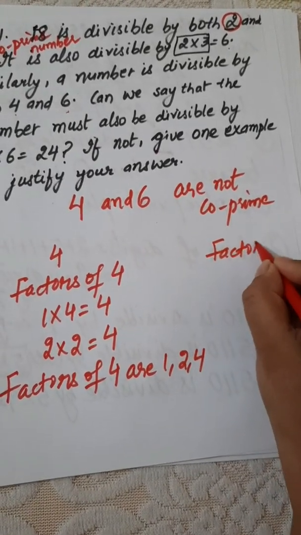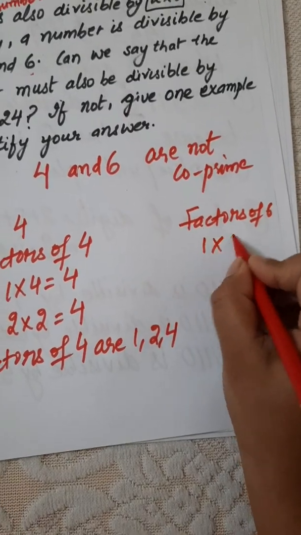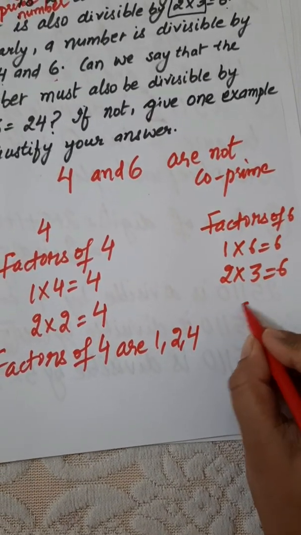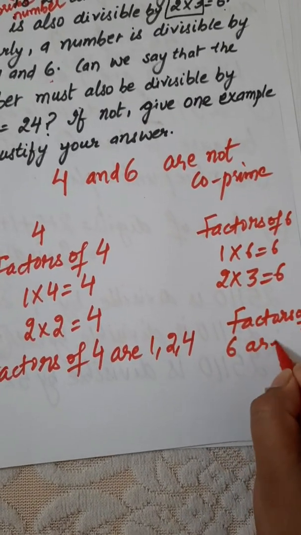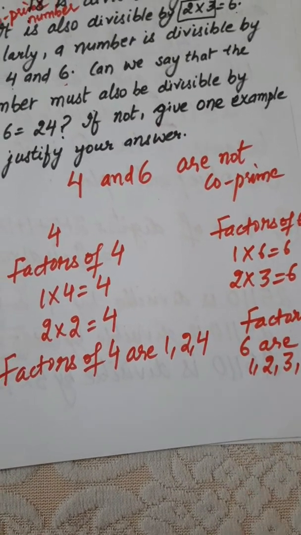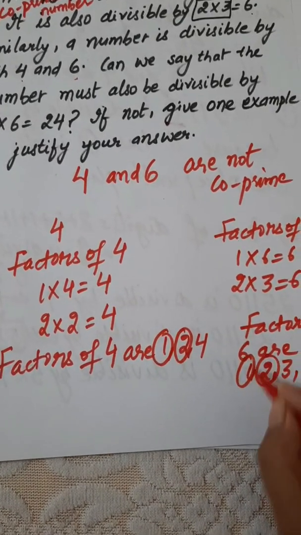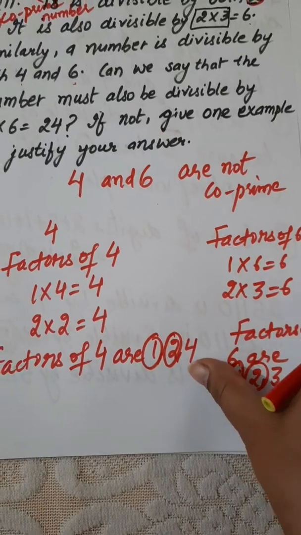Then we have the factors of 6. 1 into 6 is equal to 6, 2 into 3 is equal to 6. So the factors of 6 are 1, 2, 3 and 6. So here we have two common factors, that is 1 and 2. So 4 and 6 are not co-prime numbers.